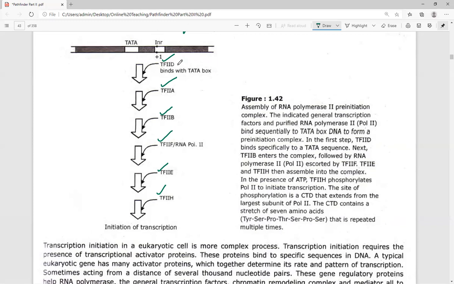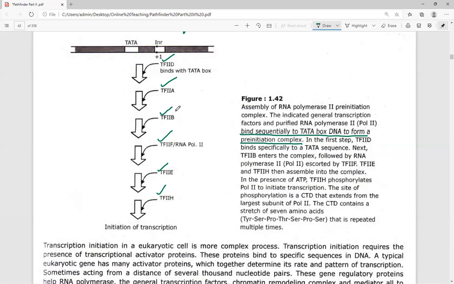So all these different types of transcription factors bind sequentially to a consensus sequence, commonly referred to as the TATA box of the DNA, in order to form a complex, and this complex is referred to as the pre-initiation complex. In the first step, TFIID binds specifically to the TATA sequence.